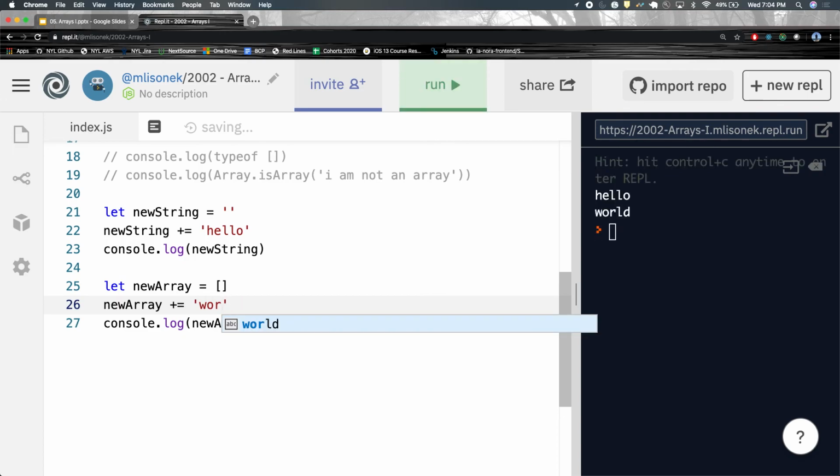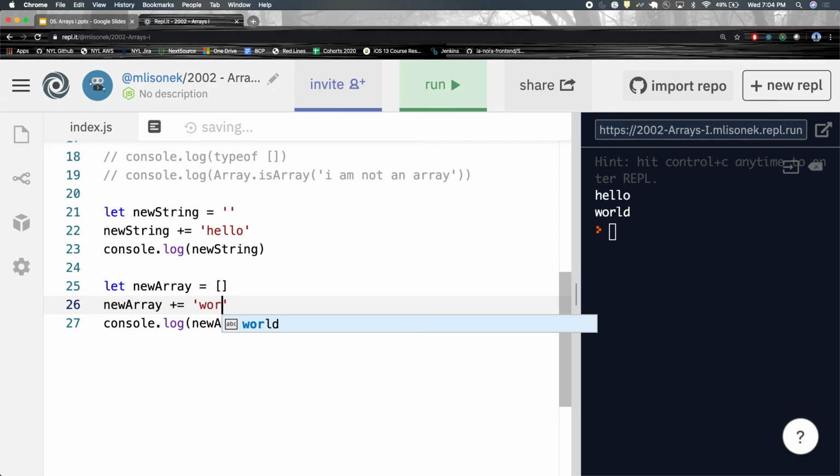This isn't what I want to do, right? That's because this is not how you concatenate things into an array, okay? This is not what you do. Plus equals is not going to work with arrays. That's strings and numbers. Arrays are complex. Arrays are different. Arrays can hold any type of value. So, to put something into arrays and to take things out of arrays, there are 4 methods that I need every single one of you to memorize now. Not right now, but by the end of the day.